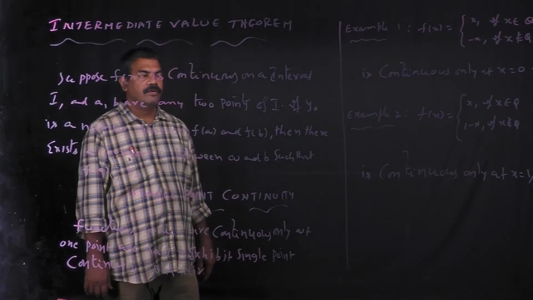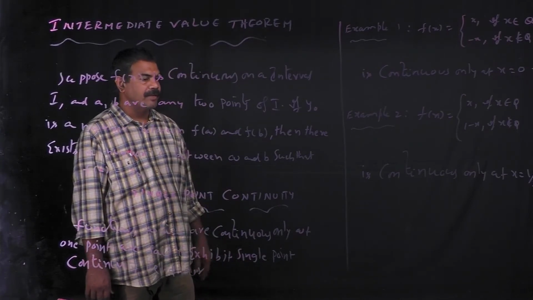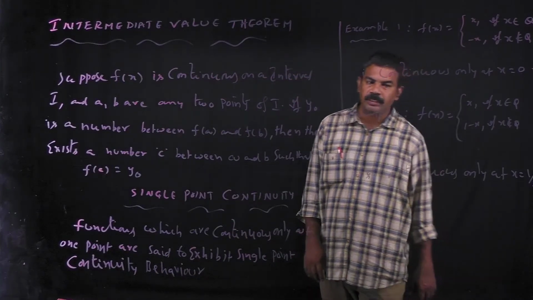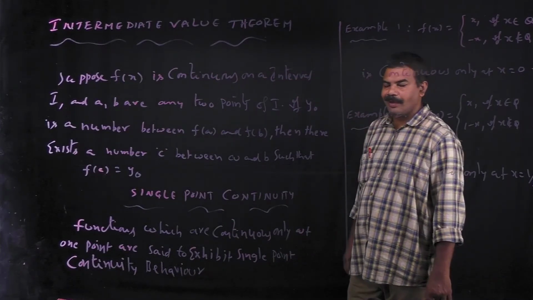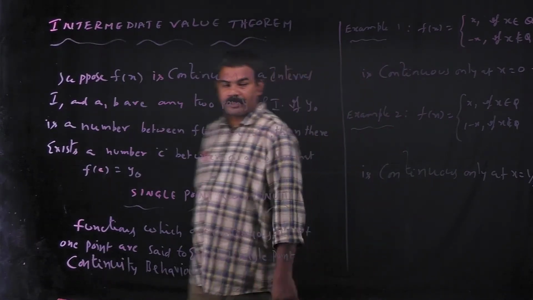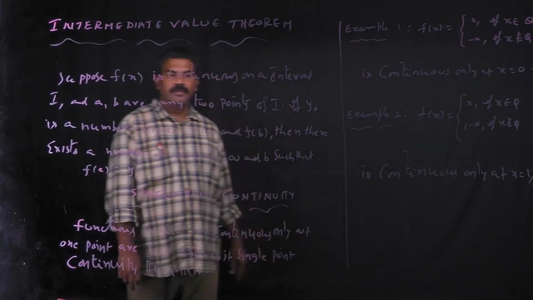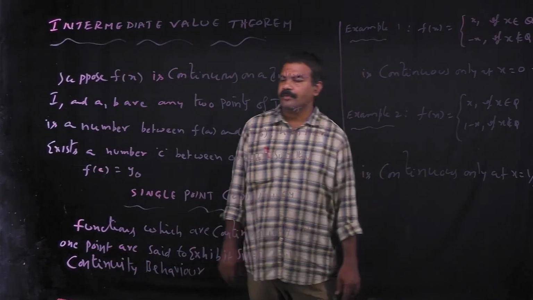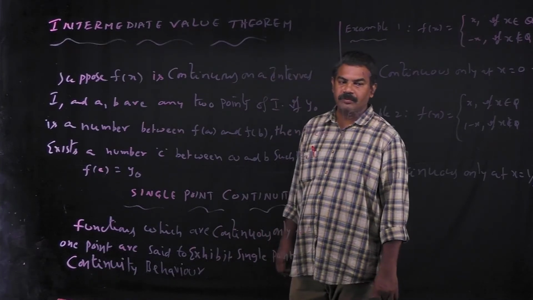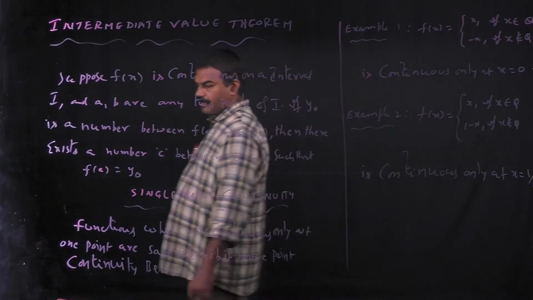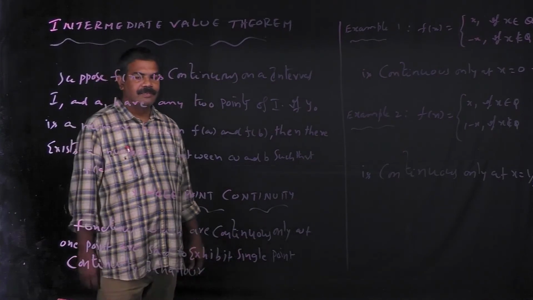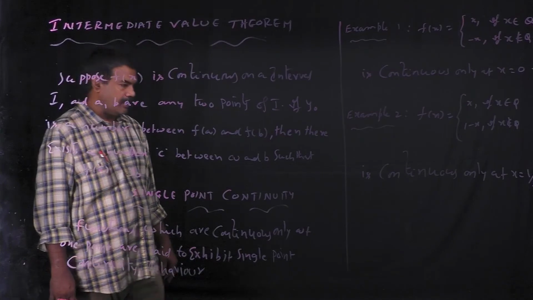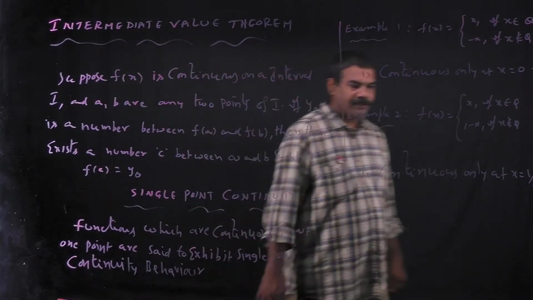Now we are going to discuss the intermediate value theorem. Suppose f of x is a function which is continuous on an interval I, and small a and small b are two points which belong to I. If y naught is a number between f of a and f of b, then there exists a number c between a and b such that f of c is equal to y naught. So this is the intermediate value theorem.